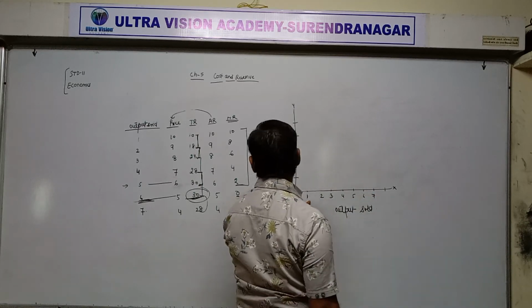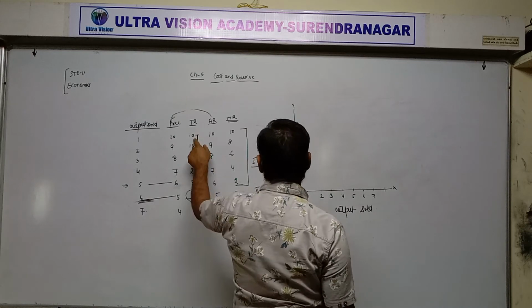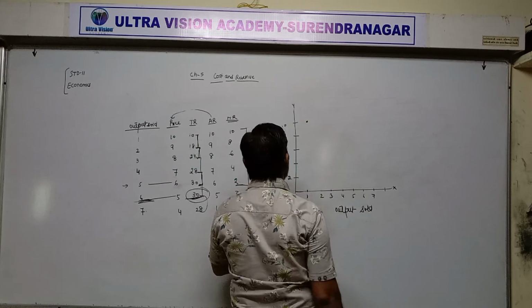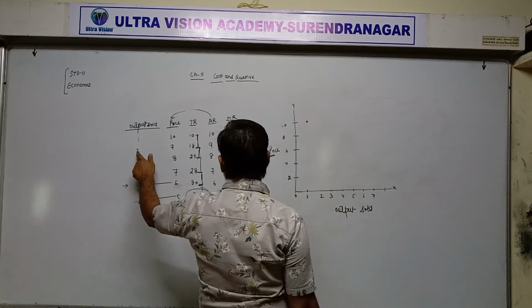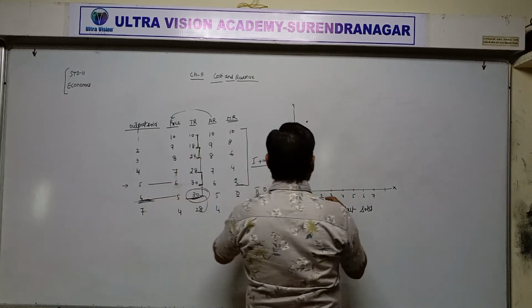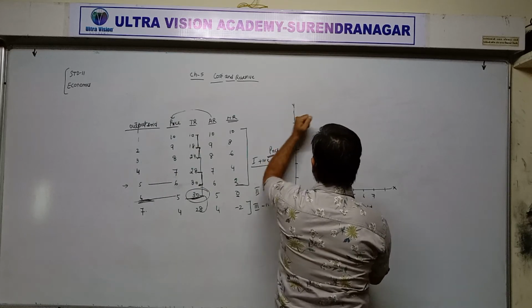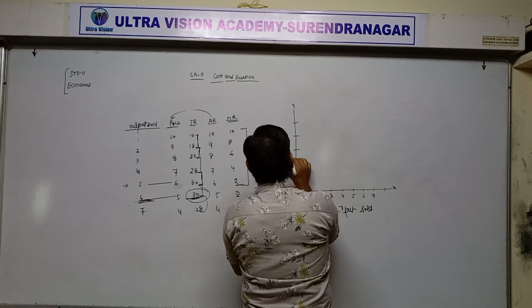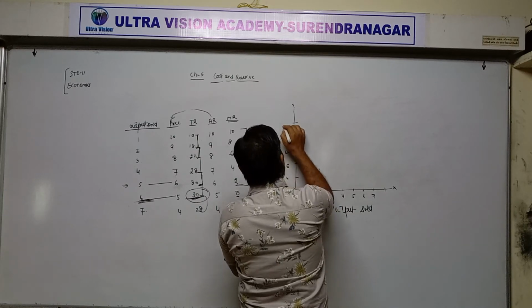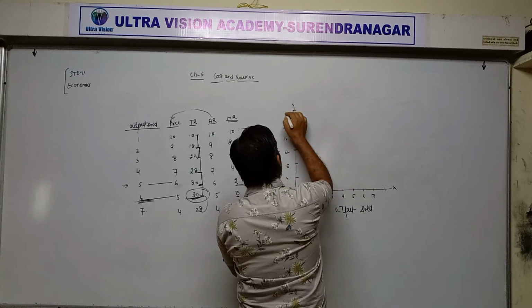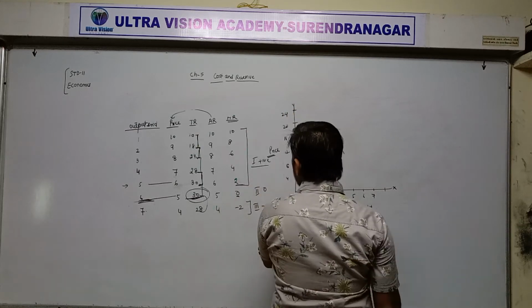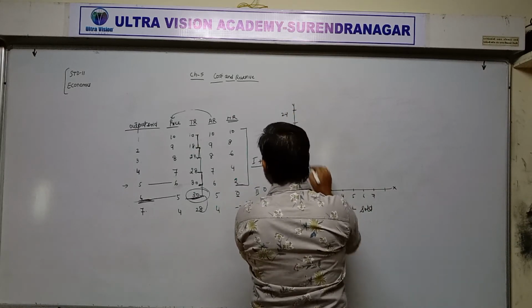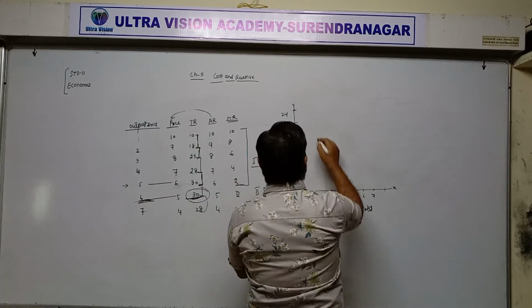Now when we are selling 1 unit, total revenue is 10 rupees, means 1, 10. Then 2, 18. Then 4, 8, 12, 16, 20, 24.